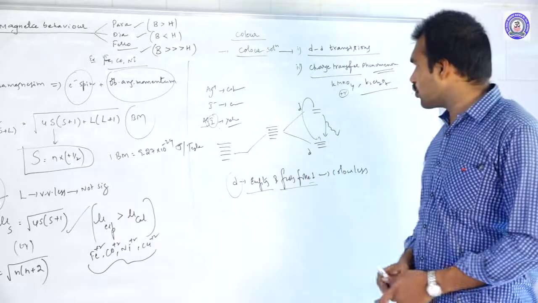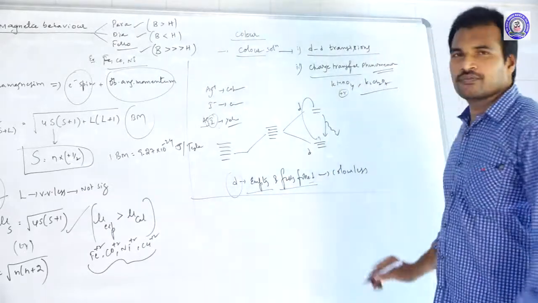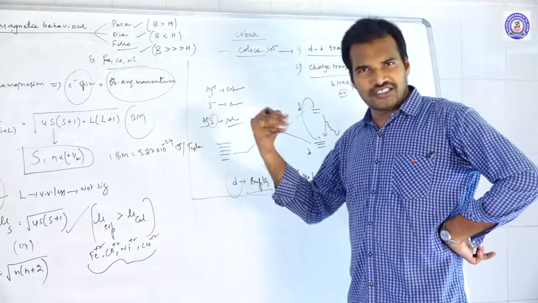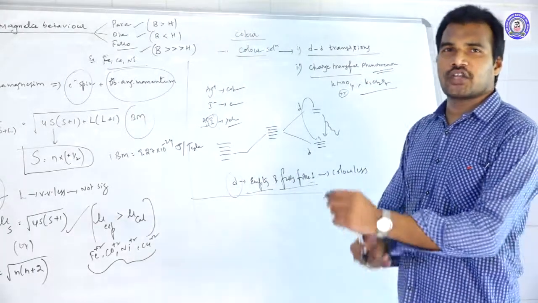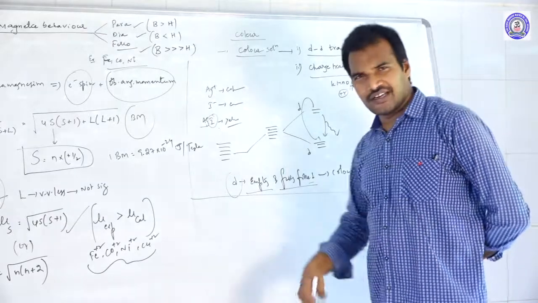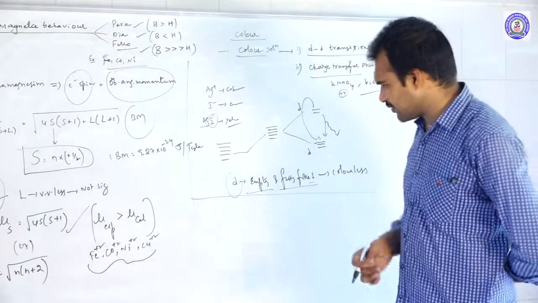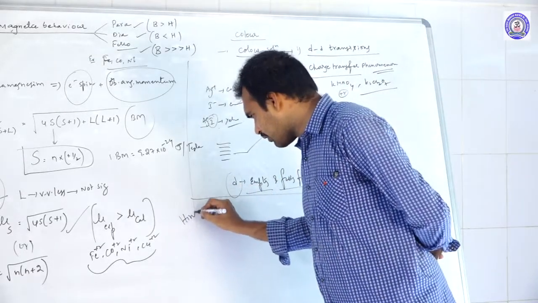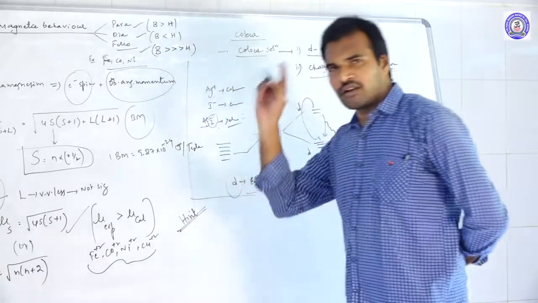Clear? Now move to the colors. How to remember the colors? This is only the main reason part. Now the colors: how to remember the colors of the ions? Most of you are feeling difficulty remembering the colors. Just a small logic here. Just by following this hint, you will definitely remember all the colors.